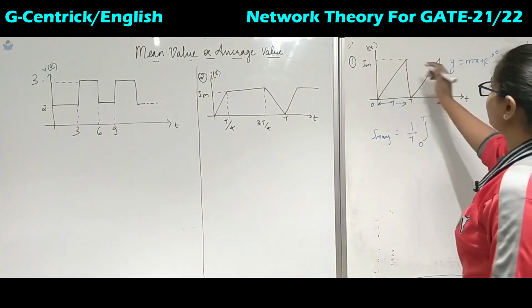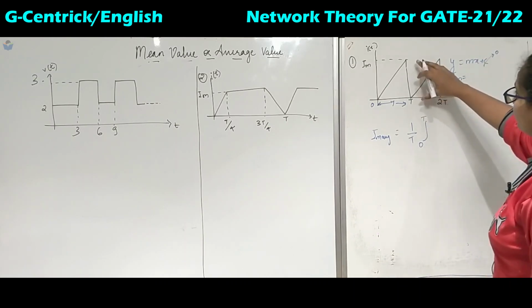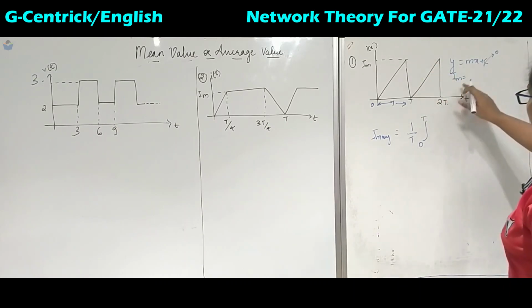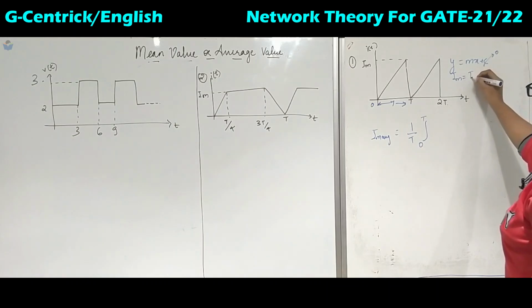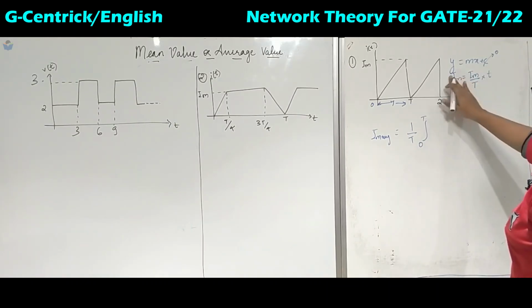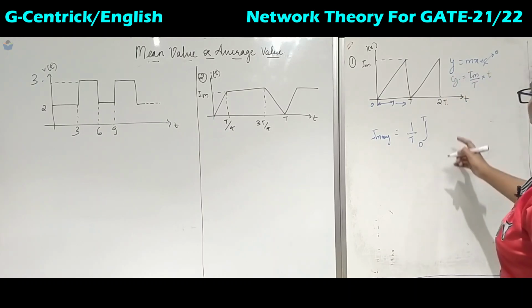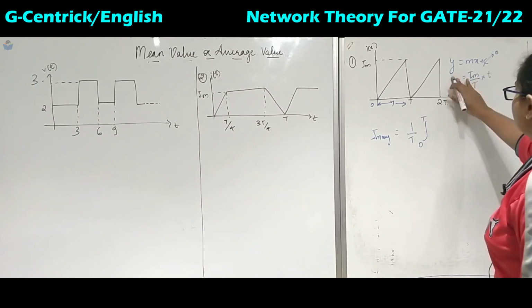So what is the y axis? Im. What is the slope? It is nothing but y by x. So y by x is Im upon T into capital T. Okay, so this is y. So what will we write here? It is nothing but I of t.